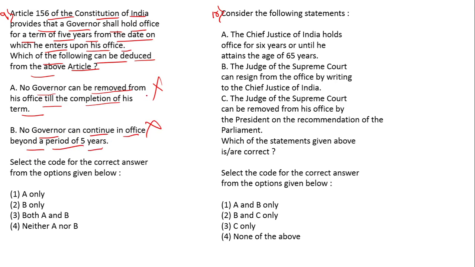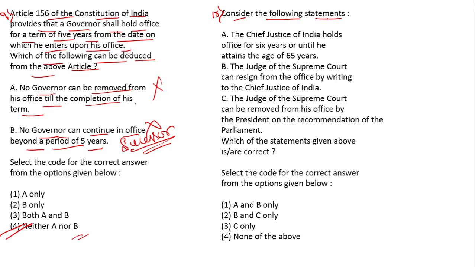We have seen many circumstances where governors are removed before the completion of 5 years, and they can continue until their successor is chosen. We should not leave the governor post empty. That's why they will continue after 5 years till their successor is chosen. So neither A nor B is correct.